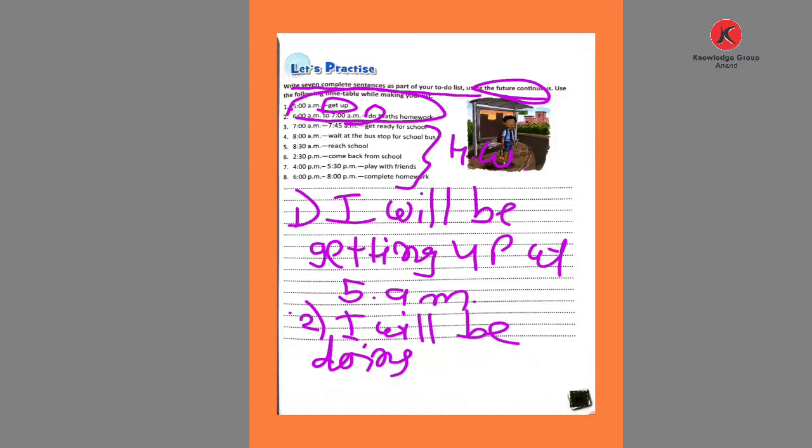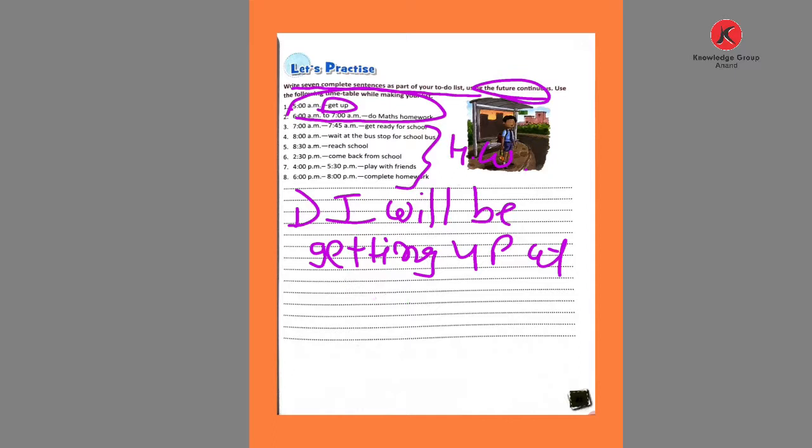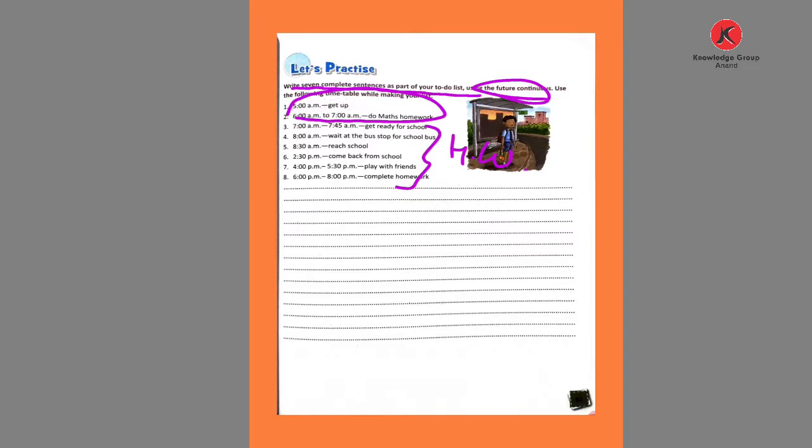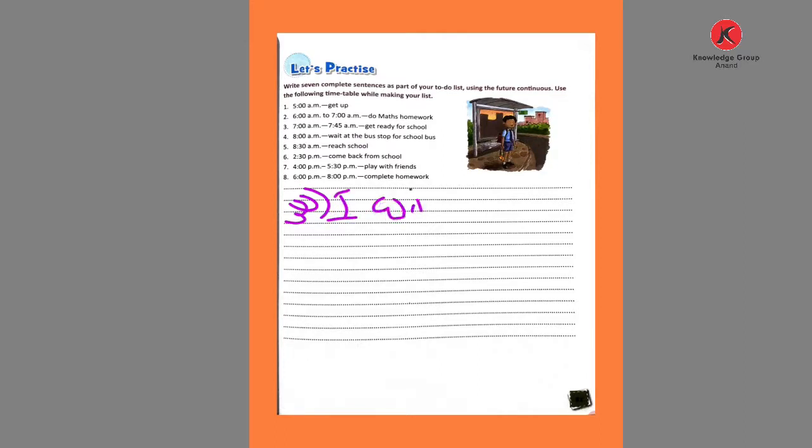Okay, then the third one is given the time 7 a.m. and 7:45 and get ready for school bus. This is the sentence given. See in the third one. Okay, so the sentence starts with this: I will be.